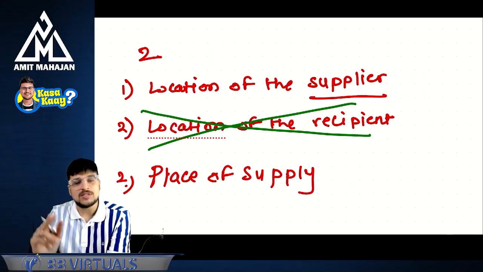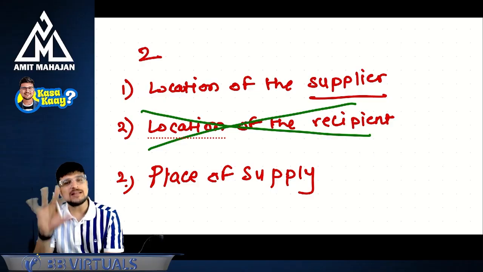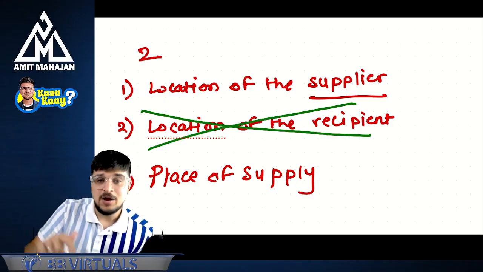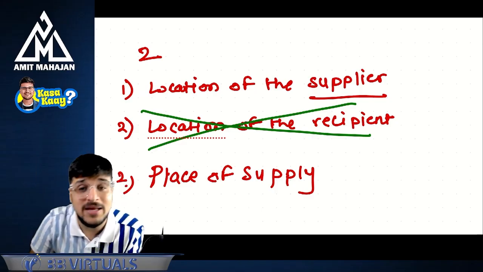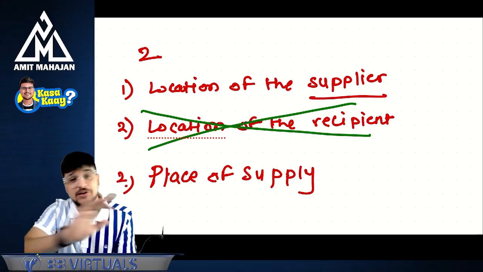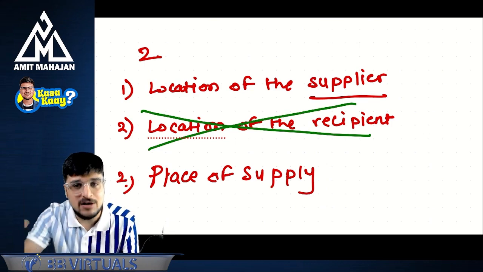If these two, supplier's location and place of supply, are in the same state, then it is intrastate. If location of the supplier and place of supply are in different states, it is going to be interstate. Which means location of the recipient is absolutely irrelevant for us.